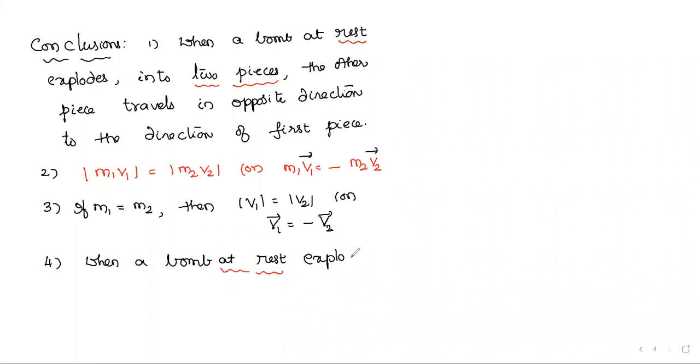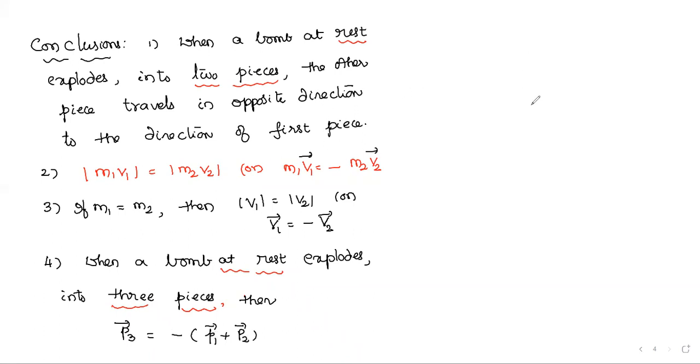Explodes, this time into three or more pieces, three pieces. Here this time the condition is not two pieces, three pieces. Then I write here the linear momentum of the third piece, without solving like in the first or second slide. P3 bar equals, directly I write, negative of P1 bar plus P2 bar.